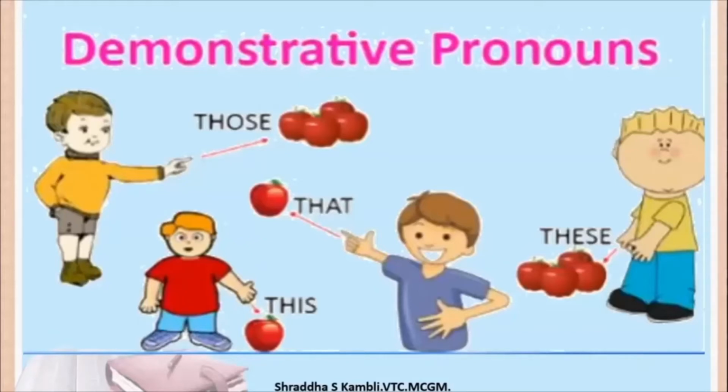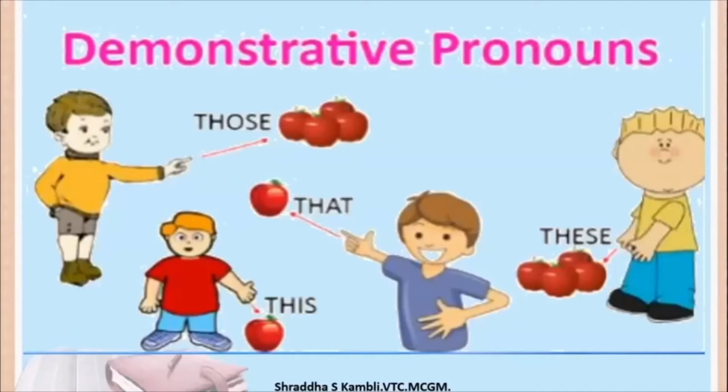The arrow which is pointing to those is longer, and the arrow which is pointing to these is shorter. That means that when we talk about plural, that is when we talk about more than one thing which is far away from us, then we say those. And when we talk about plural but which are close to us, we say these.